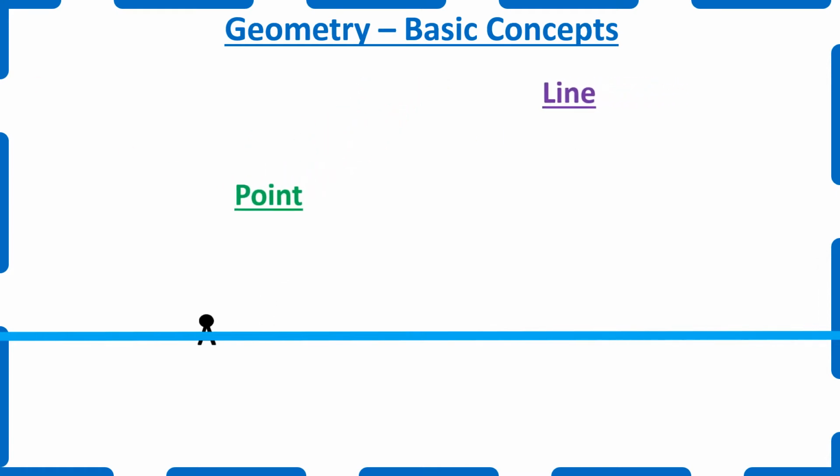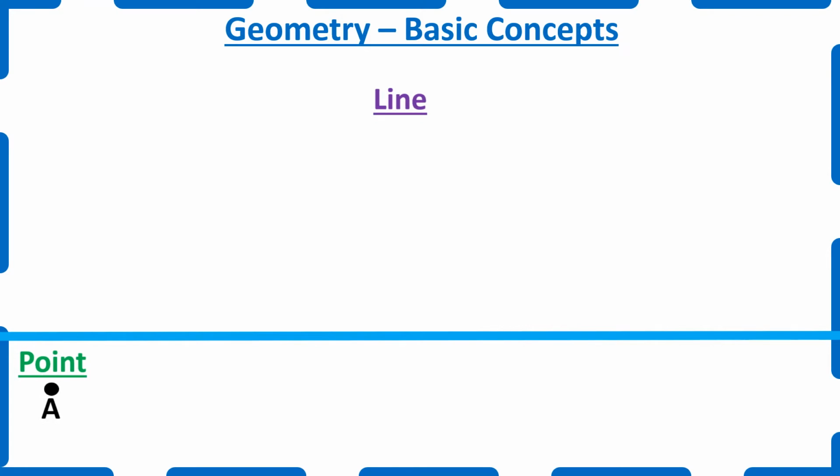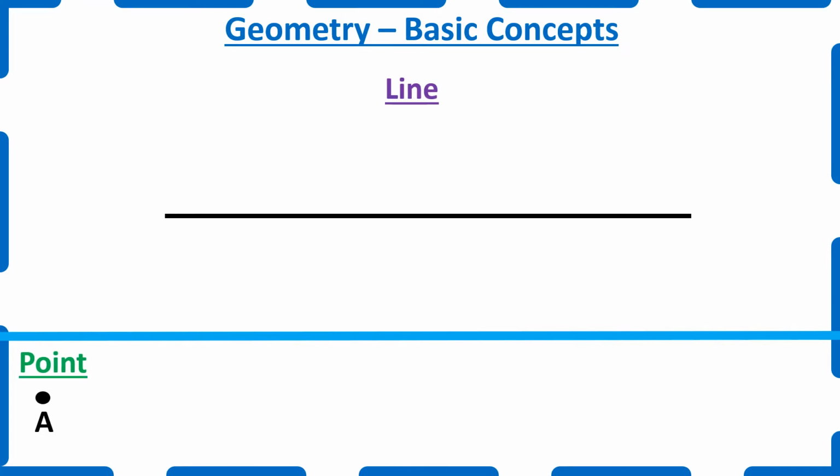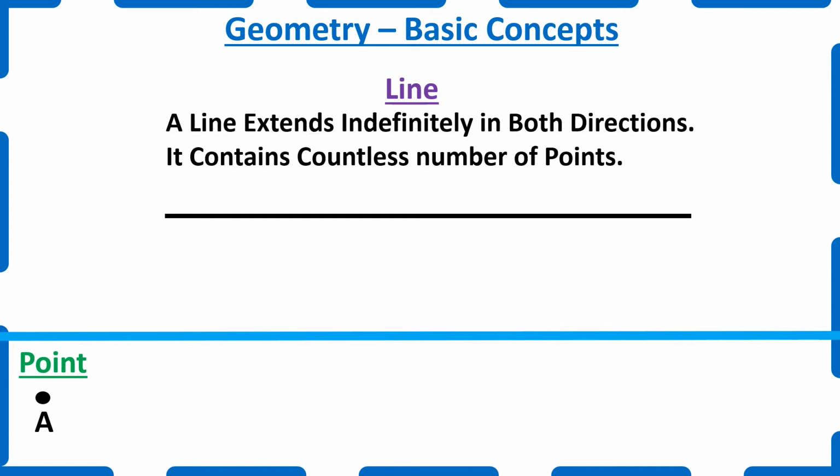Next comes a line. Okay children, now what is a line? If we ask you to draw a line, we will be drawing a small line, a big line or a medium line with no fixed length. So, a line extends indefinitely on both directions. It doesn't have a starting point or an ending point.